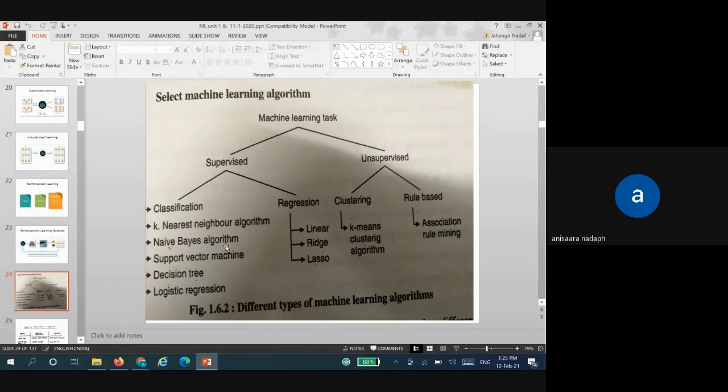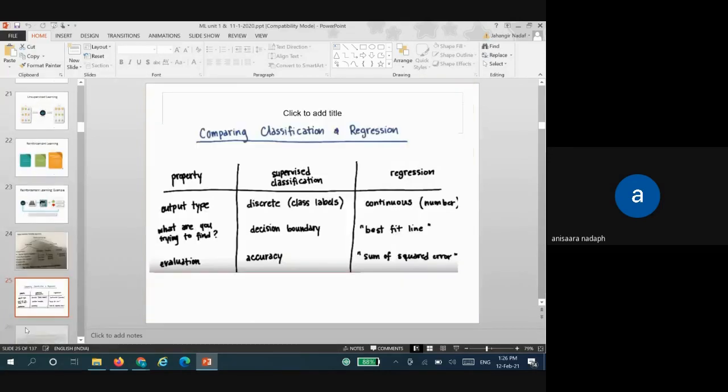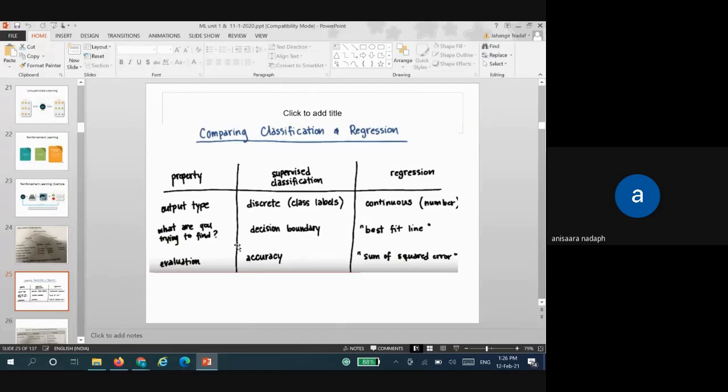And also you have practicals based on that. So you have algorithms for KNN, Naive Bayes, SVM, decision tree in classification. You have practicals based on this. Also in clustering, you have k-means clustering, association rule. So these all have practicals on them. Now let's see first, what is the difference between classification and regression.